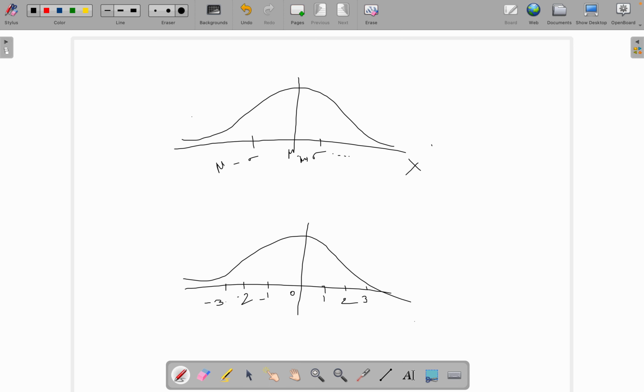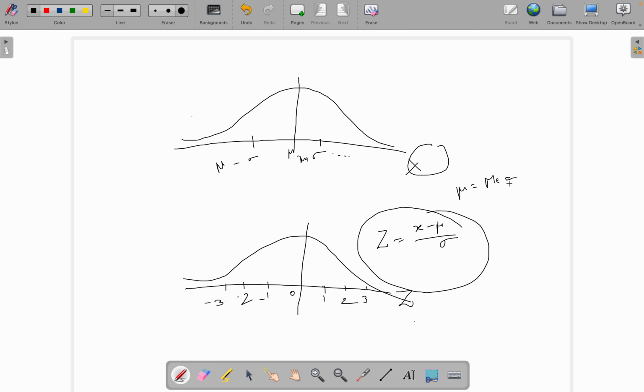So here we are drawing it with x. Now here we will take z, and what is z? z is equal to (x minus mu) divided by sigma. So we convert all these values to a z value, and then we plot. It gets converted into the standard normal distribution, where mu is equal to your mean and sigma is equal to the standard deviation.